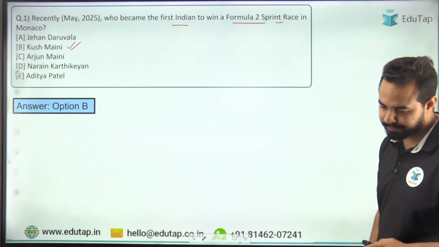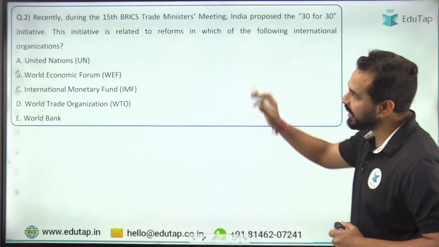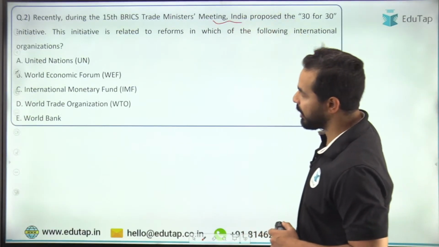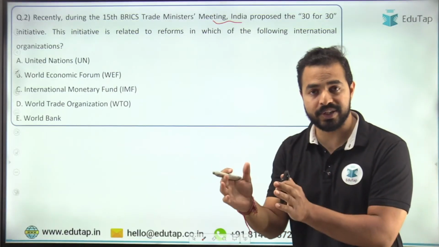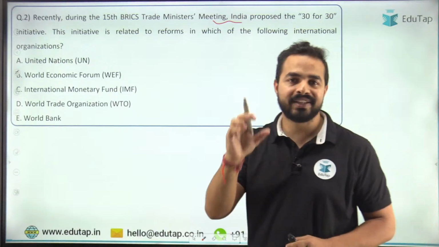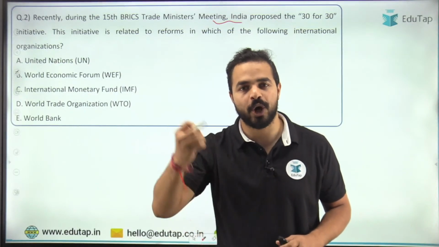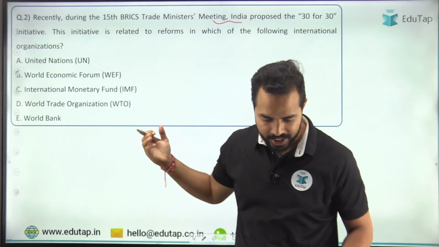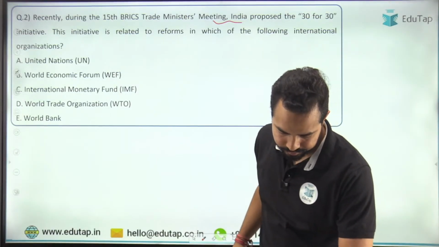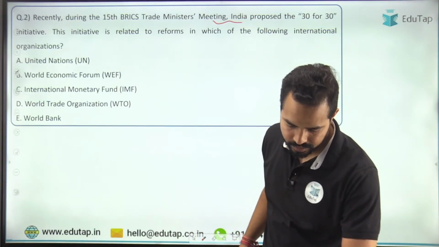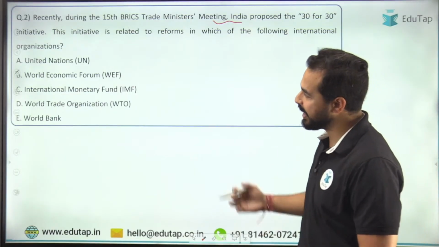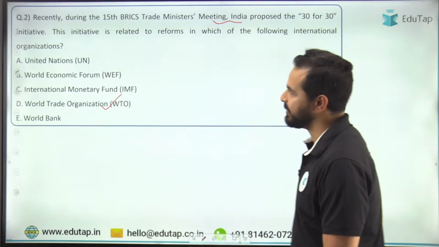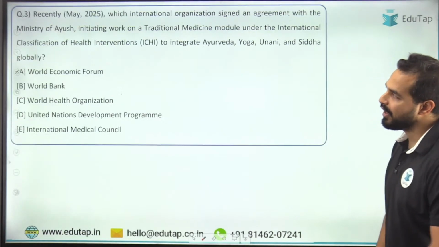Absolutely right. Next question, the 15th BRICS Trade Ministers Meeting हुई थी और India ने basically नए reforms लाने की बात की in one of the organizations, 30 for 30, and this particular reform was related to which organization? Can anybody tell me that in the chat box? So what is the right answer here? It is World Trade Organization, option D. Absolutely right, WTO. Next question.